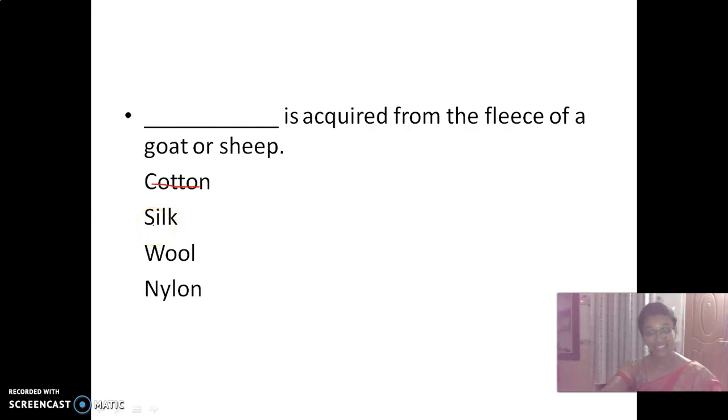We get silk from silk moth. So this is also not the answer. And then look at here nylon. Nylon is a synthetic fiber. So the correct answer is wool. Wool is acquired from the fleece of a sheep or goat. Shall we go to the next one?